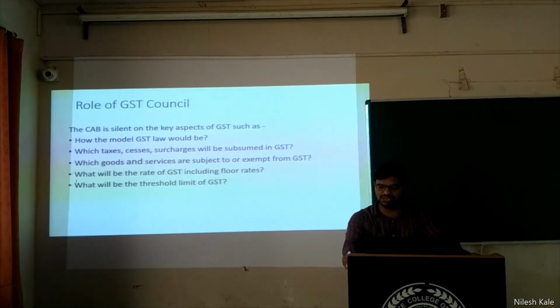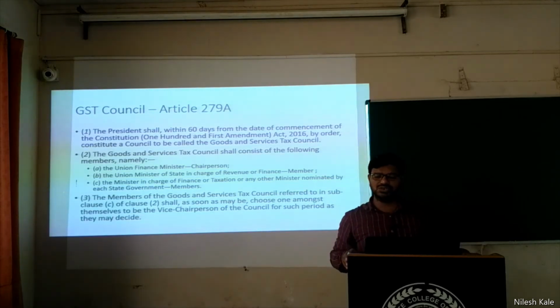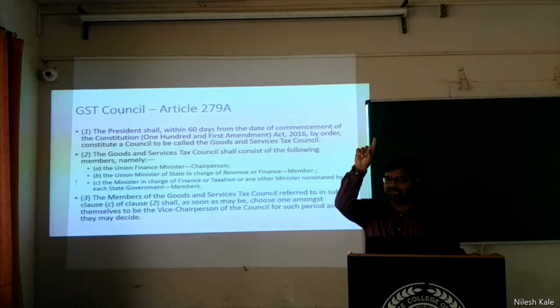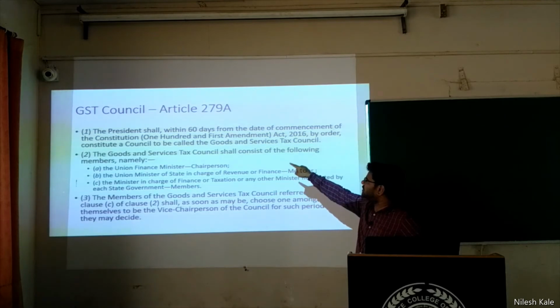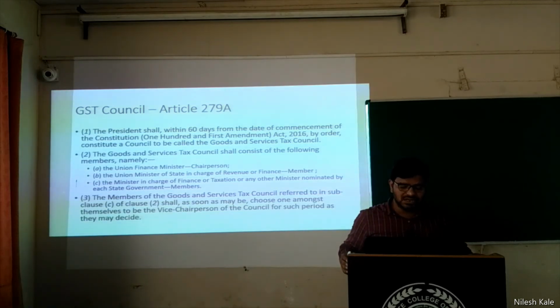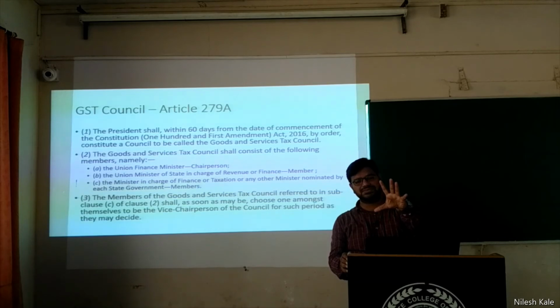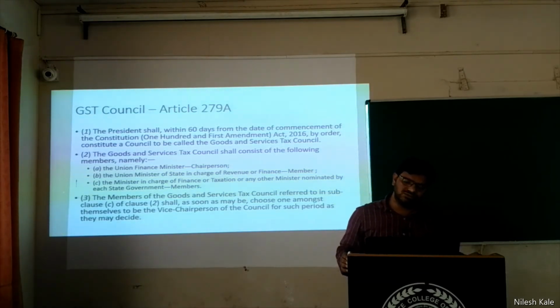What is this GST Council all about? We will first see what the GST Council is. Article 279A: the President of India shall, within 60 days from the date of commencement of the Constitution 101st Amendment Act 2017, by order constitute the Council. Within 60 days from the passage of that Constitution Act, he has to form the GST Council.